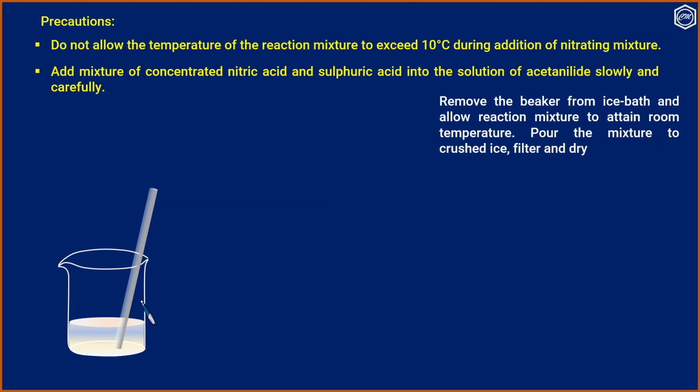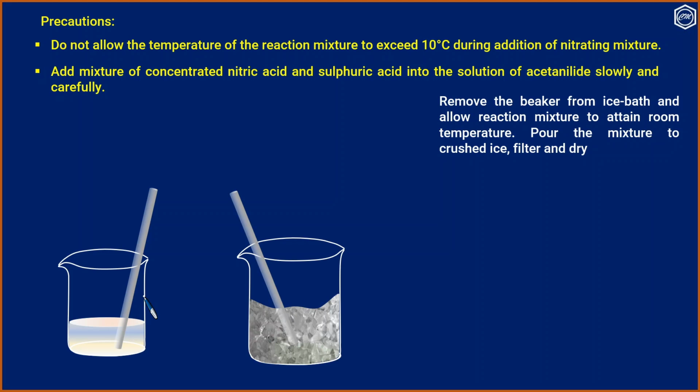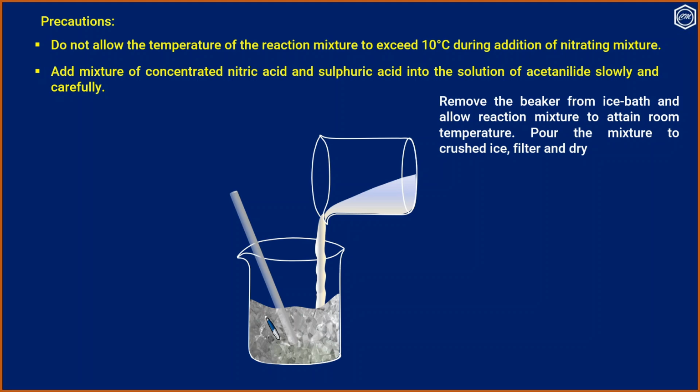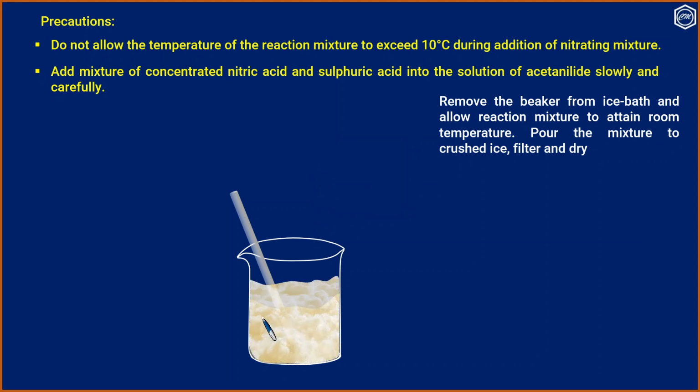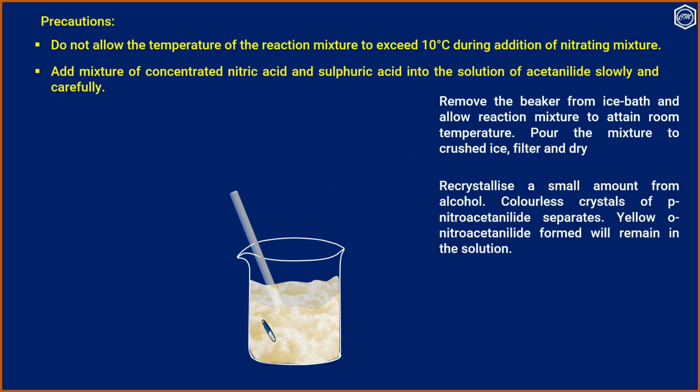Stir the reaction mixture continuously and pour it on 100 gram crushed ice. Stir the mixture well and filter the compound so obtained. Wash with cold water and dry it. Recrystallize a small amount from alcohol. Colorless crystals of para-nitroacetanilide separate. Small amounts of yellow ortho-nitroacetanilide formed remain dissolved in the solution.